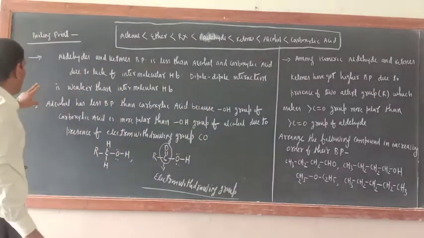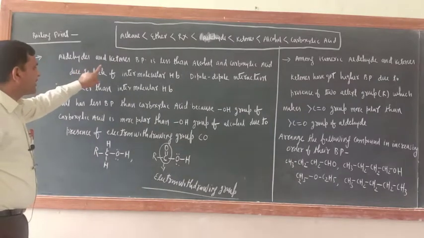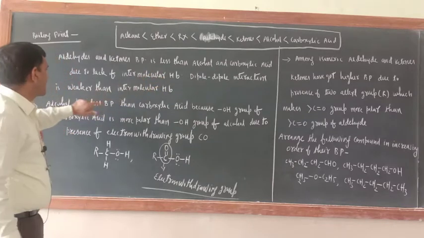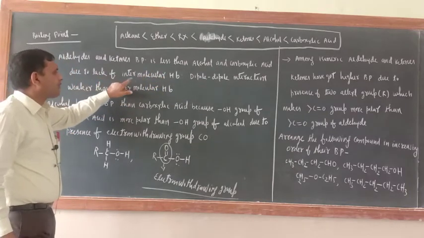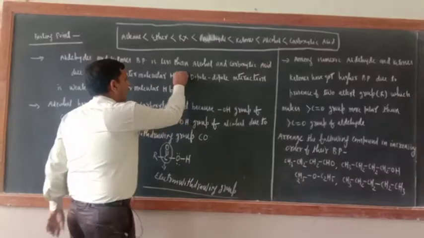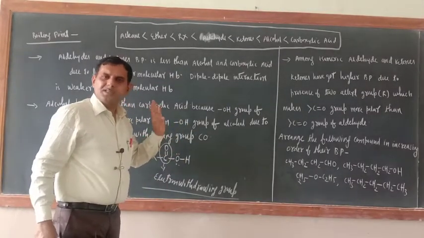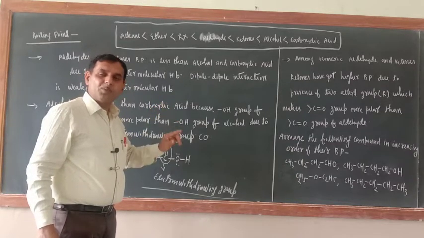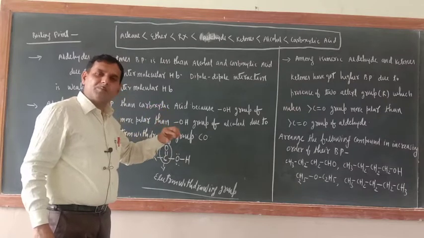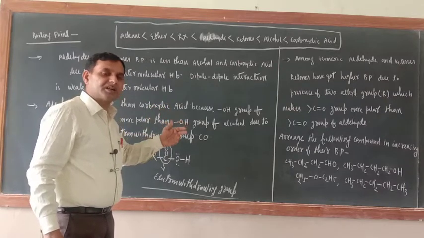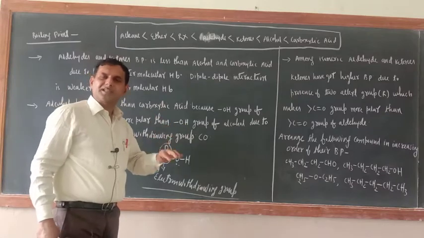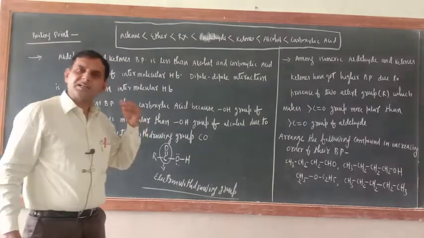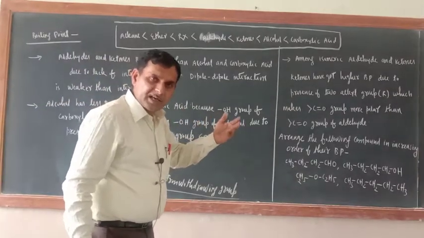Now another point: the boiling points of aldehydes and ketones are less than those of alcohols and carboxylic acids due to lack of intermolecular hydrogen bonding. In aldehydes and ketones, intermolecular hydrogen bonding is not there. What is there? Dipole-dipole interaction. Because of dipole-dipole interaction, they associate with each other. But remember, dipole-dipole interaction is weaker than hydrogen bonding. That is why the boiling points of aldehydes and ketones are lower than those of alcohols and carboxylic acids.